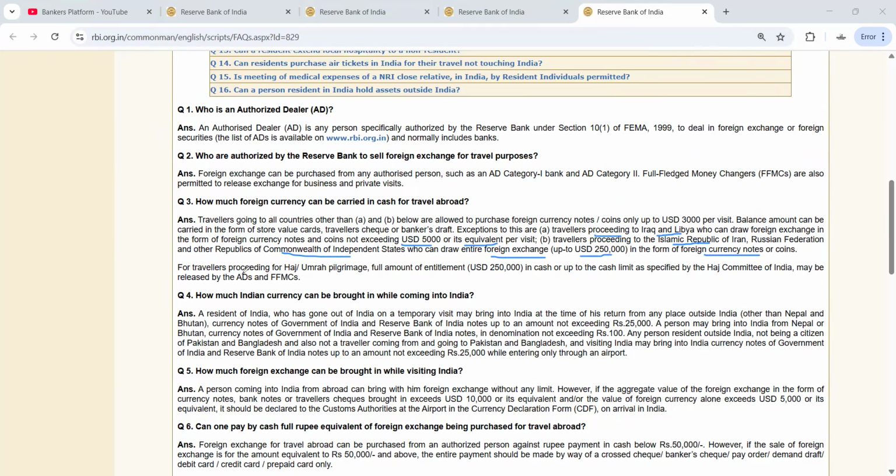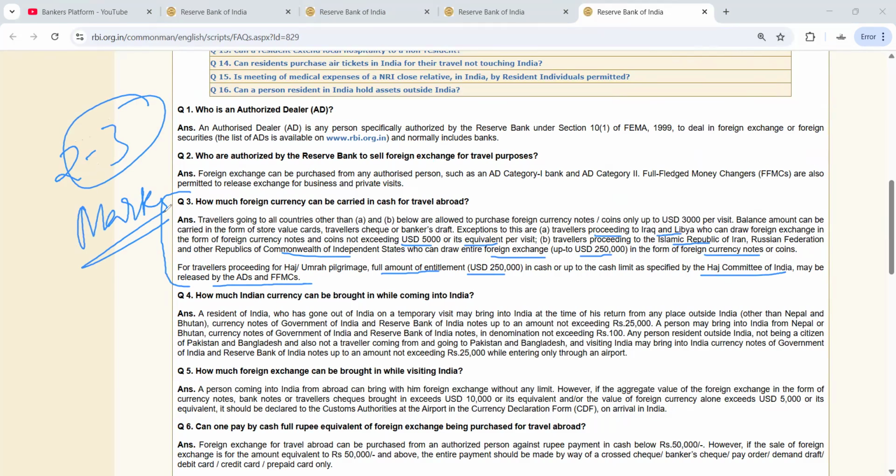Okay. So for travelers proceeding for Hajj, Umrah pilgrimage, full amount of entitlement, that is $250,000 in cash or up to cash limit as specified by the Hajj Committee of India, may be released by authorized dealer and full-fledged money changer. So all these points you have to remember. This is very important. Whatever we are doing is very important and it will definitely give you 2 to 3 marks in the exam if you remember all these points properly. And from here, we have already seen that 2 to 3 marks questions are asked in the previous exam.